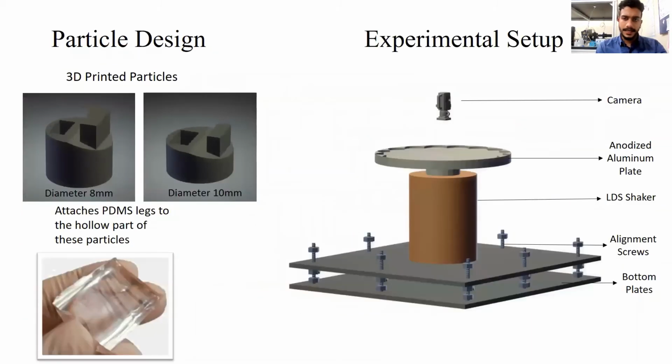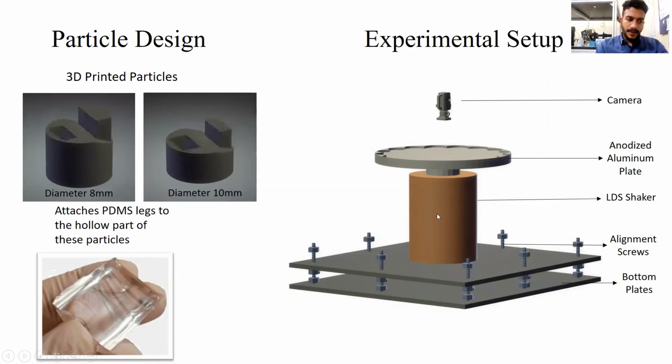And here is our particle design and the experimental setup we have at our institute. These are the two particles we printed. This is a 10 mm particle and this is an 8 mm particle. This is the bottom part of the particle, and this is one leg, which is made of the same material as the rest of the particle, which is essentially plastic. In this hollow part, we attach another leg made of PDMS. Hence, we make them two-legged particles. The asymmetry of the particle is in its friction when in contact with the surface. And this is the top part, which is disc shaped.